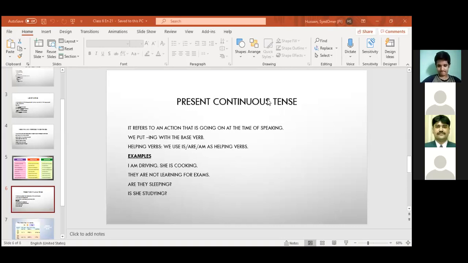Present continuous tense, negative and interrogative is very easy. For example, look at first sentence. I am driving. Negative, I am not driving. Interrogative, am I driving? She is cooking. She is not cooking. Is she cooking? They are learning. They are not learning. Are they learning? They are sleeping. They are not sleeping. Are they sleeping? She is studying. She is not studying. Is she studying? Okay?